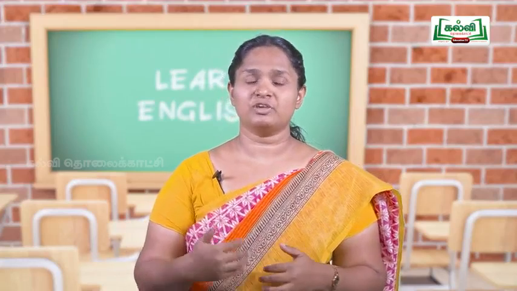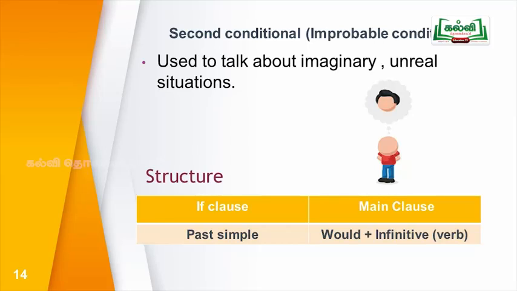When do we use first conditional sentences? First conditional sentences are used to express the things that are likely to happen in the future. It is also used to give warnings and promises. Then, second conditional sentences. This is also called improbable condition or unreal situations. Second conditional clauses are used to talk about imaginary or unreal situations.